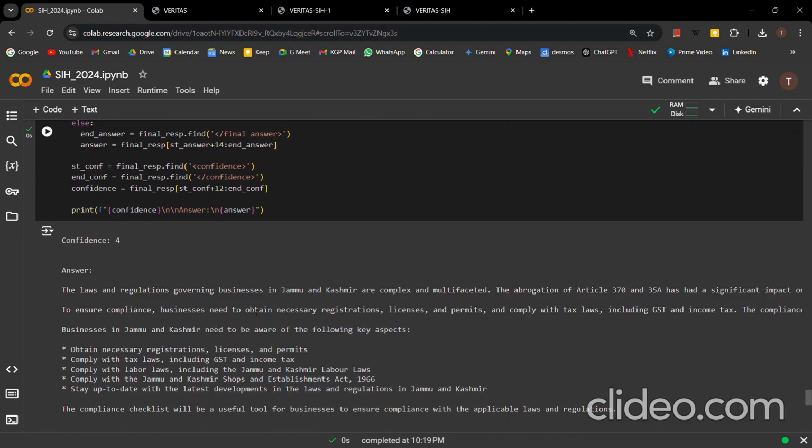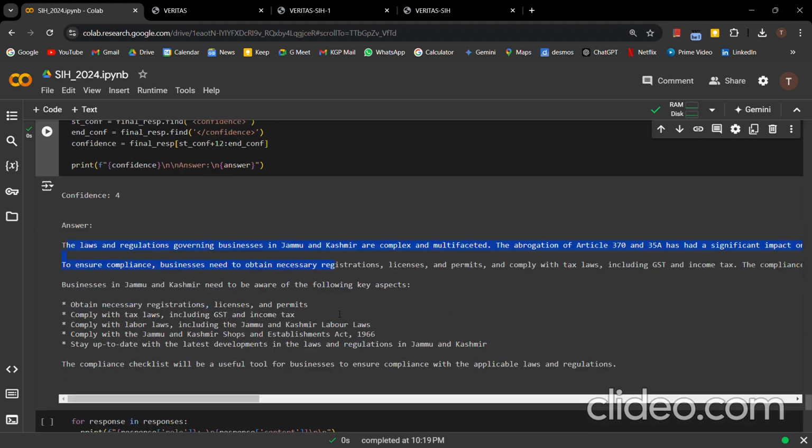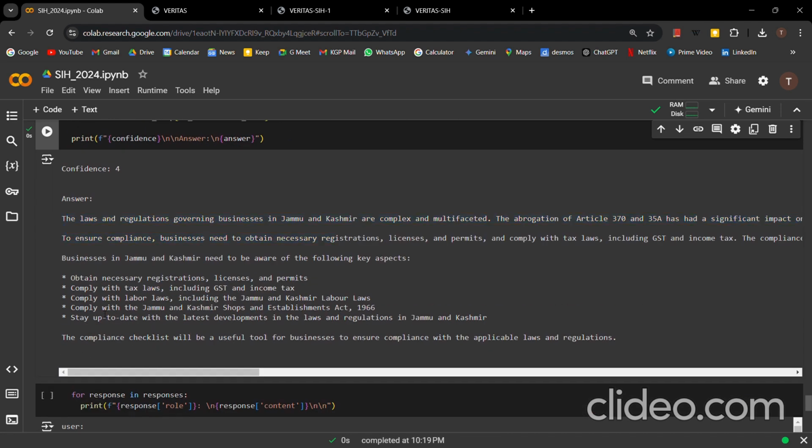So this is the confidence value. The user will only see this confidence value, which is 4 out of 5, and the answer, which is the laws and regulations governing this, etc. So it has come up with the laws, 1966 Jammu Kashmir Shops and Establishment Act. Then it has written to comply with the tax laws, including GST and income tax, etc.